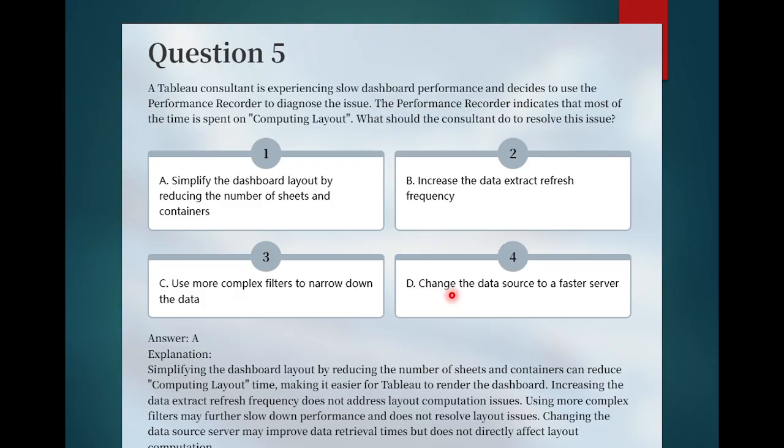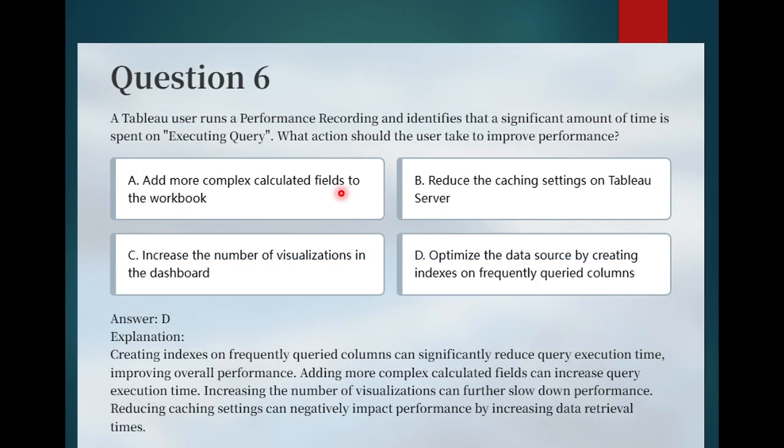Going to option D, change the data source to a faster server may improve the data retrieval time but does not directly affect the layout computation. So our first option is correct: simplify the dashboard layout by reducing the number of sheets and containers. Moving to the next question.